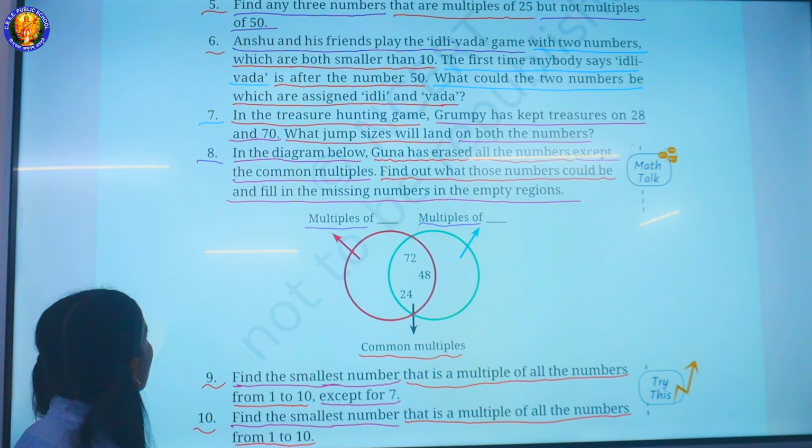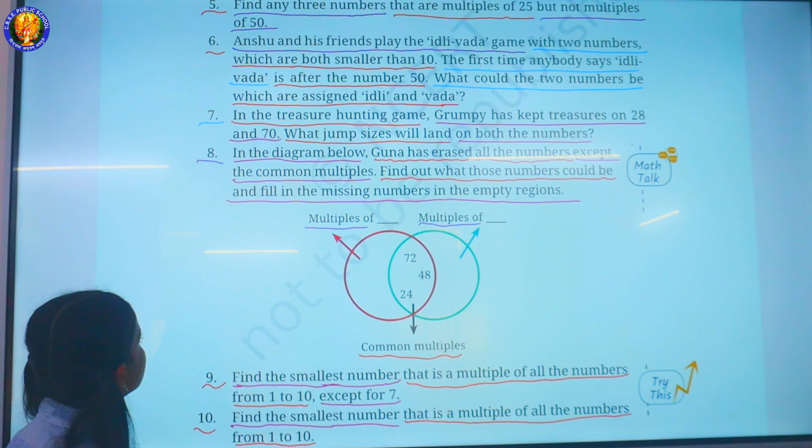6. Ansu and his friends play the Idli Vada game with two numbers which are both smaller than 10. The first time anybody says Idli Vada is after the number 50. What could the two numbers be? Which are assigned Idli and Vada?